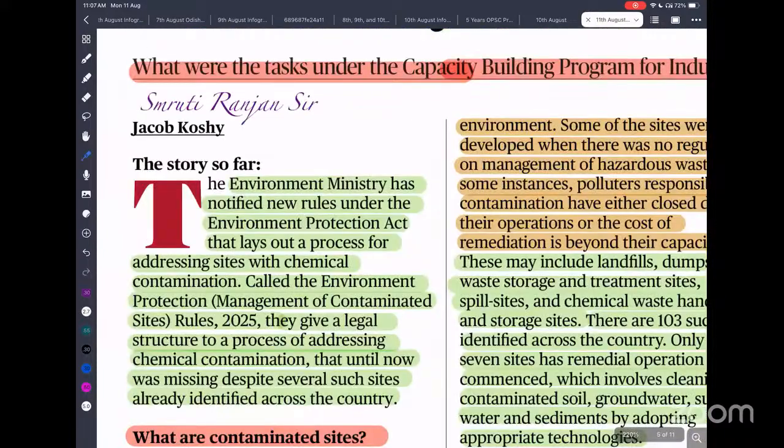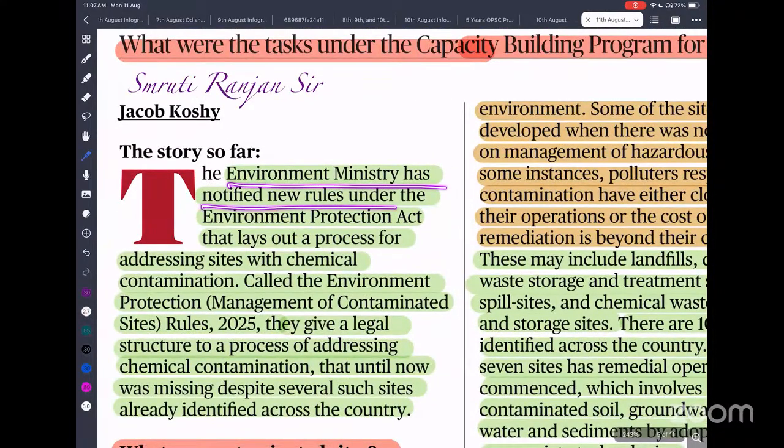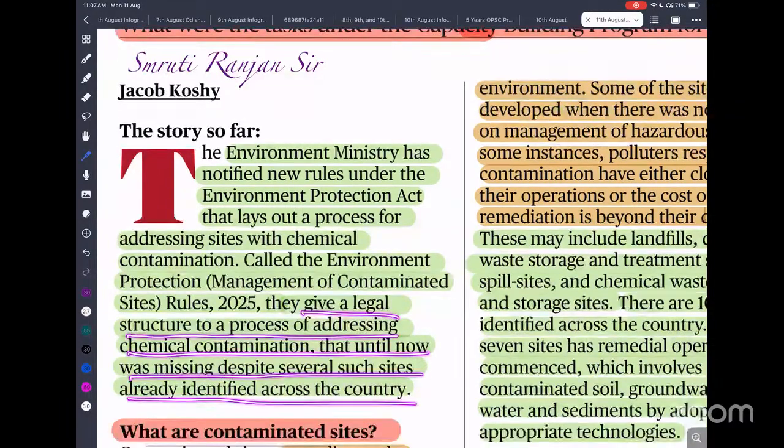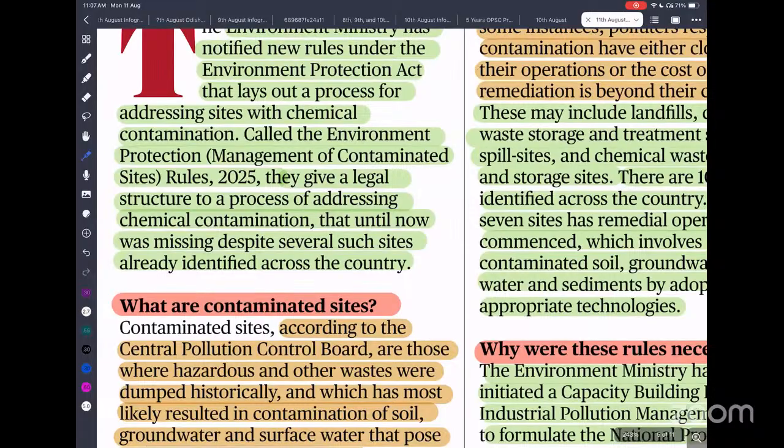Recently, the Ministry of Environment issued a notification under the Environmental Protection Act laying out a process to address sites with chemical contamination. This is called the Environmental Protection and Management of Contaminated Site Rules 2025. This gives a legal structure to the process of addressing chemical contamination that until now was missing, despite several sites being identified across the country. In India we have a huge number of such sites, but it was not yet provided.